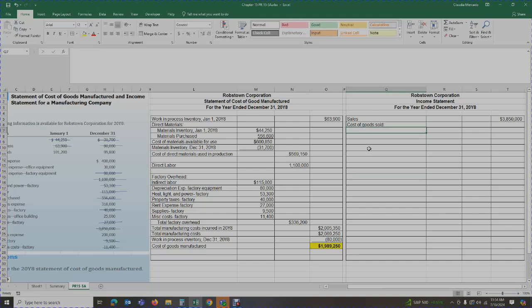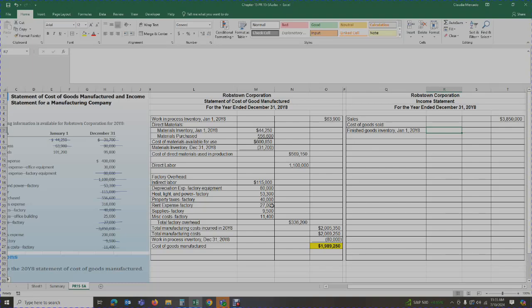So we're going to begin with our finished goods inventory, January the 1st, 20Y8. Now this cost of goods represents the goods that were completed last year but were not sold as of the end of the year. They're available to be sold but they have not been sold. So these are the finished goods inventory at the beginning of the year. They were produced last year but have not been sold yet.